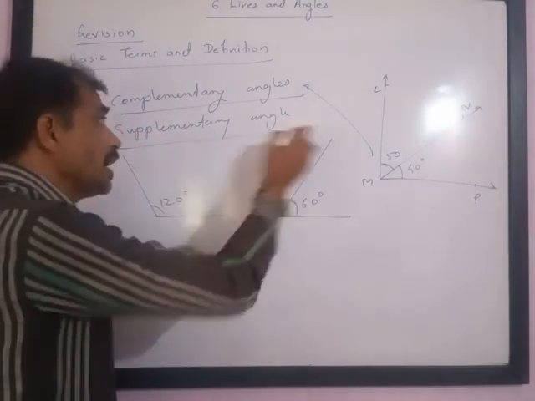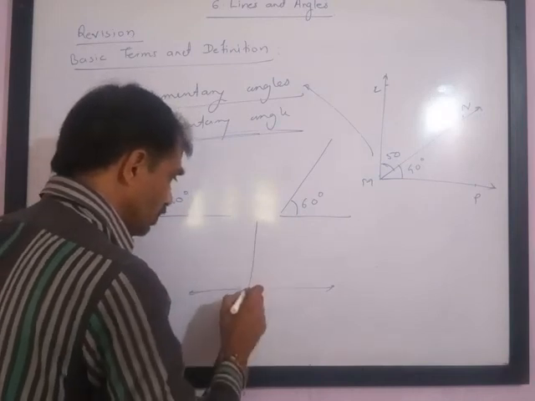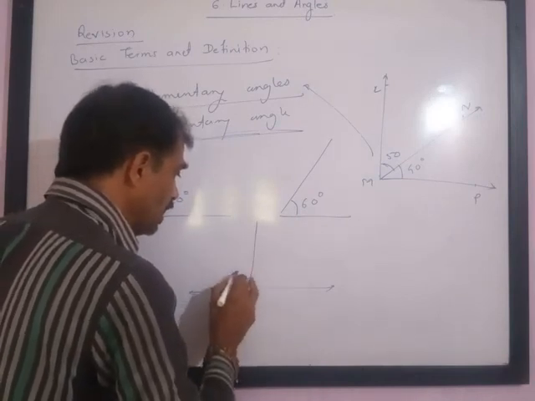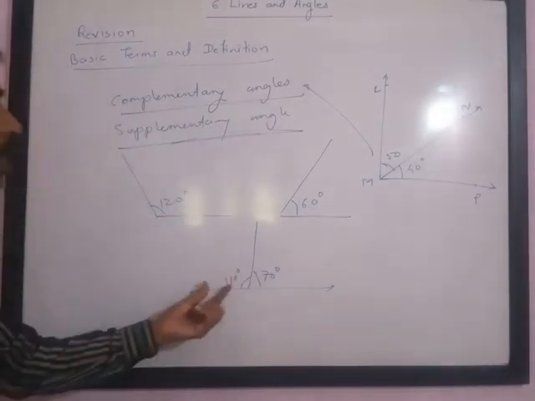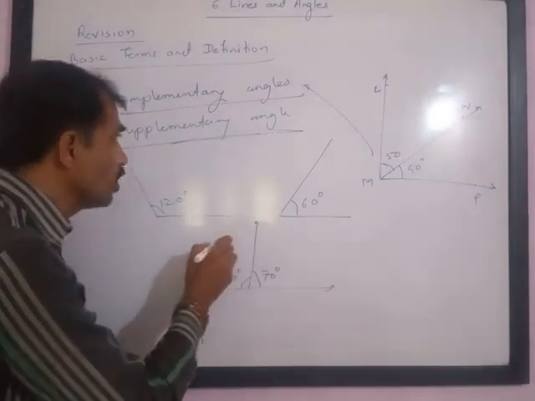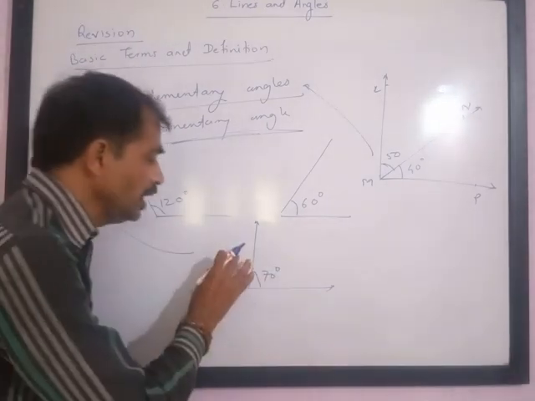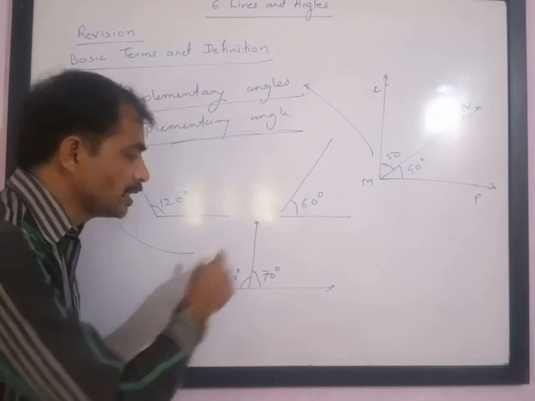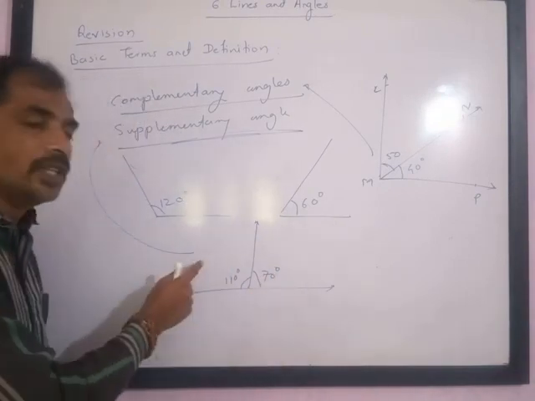Now supplementary angles can also lie on a single line. Please note. If this is 110 degrees and this is 70 degrees, then the addition of these two angles is 180 degrees. In that case, we can call these two angles supplementary angles, and we can say this angle is the supplement of the other angle and this angle is the supplement of the first angle.